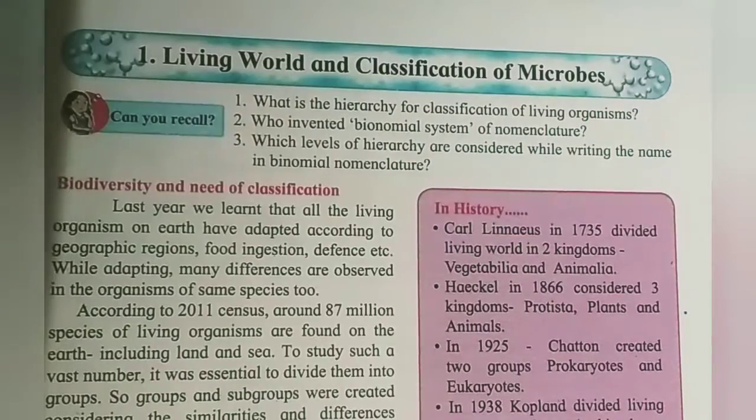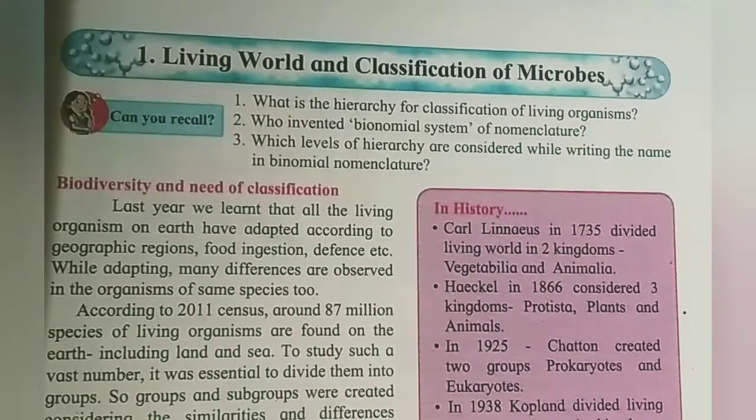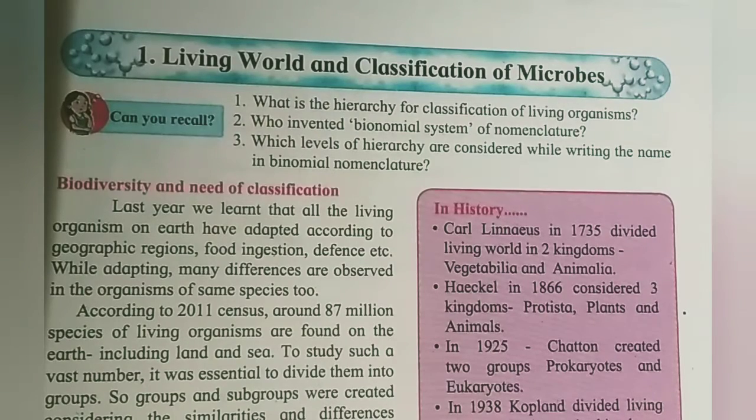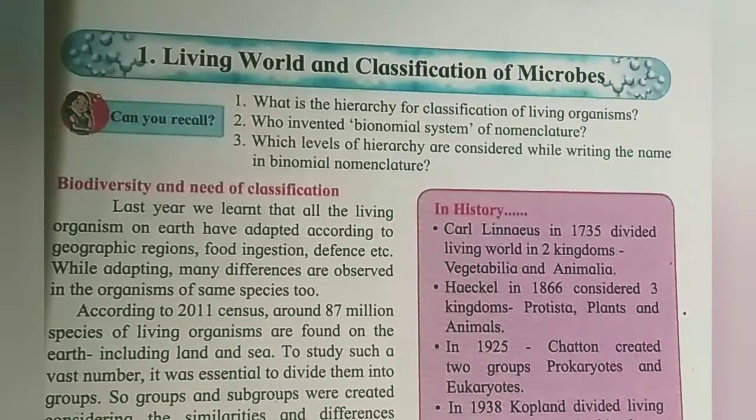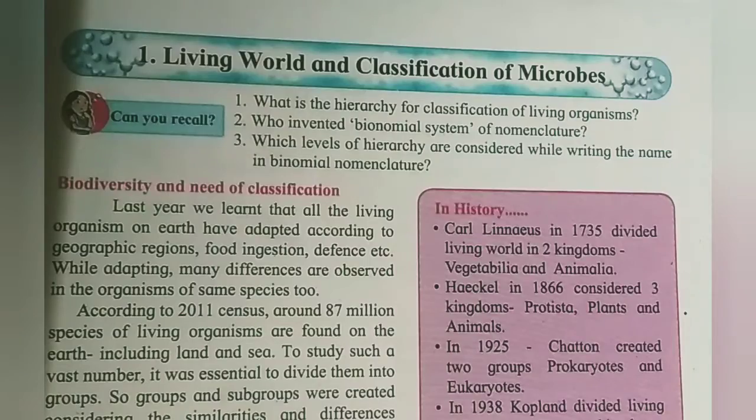So we are learning the lesson living world and classification of microbes. In that we have seen there are 5 types of kingdoms. Okay. So it is done by Robert Harding Whittaker. So which are the 5 we have seen? Monera, Protista, Fungi, Plantae and Animalia. So let us discuss one by one.